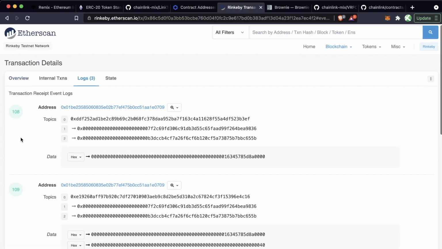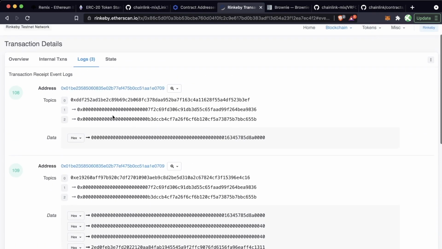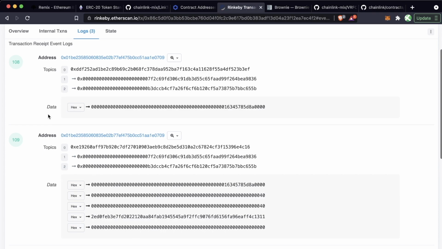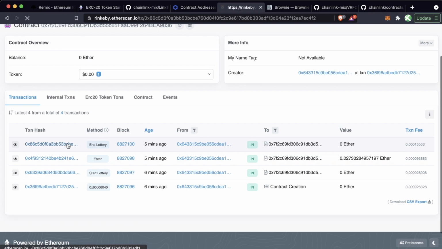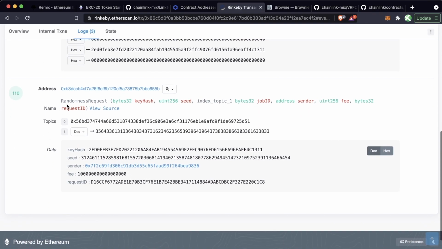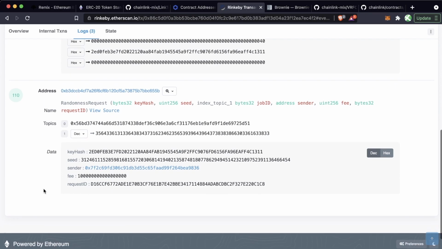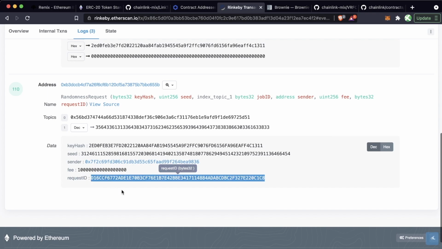We can go to this logs section, which also includes all the different events. Now, there's a lot of information here, so we're actually going to do an event ourselves just so that we can see what this really looks like. You can see here that when we call this end lottery function, in the logs, if we scroll to the bottom, there's an event here called randomness request. This was spit out by the VRF coordinator. This was spit out by the VRF consumer base that we inherited. And it even has some data that's already been decoded. One of those pieces of data is the request ID.